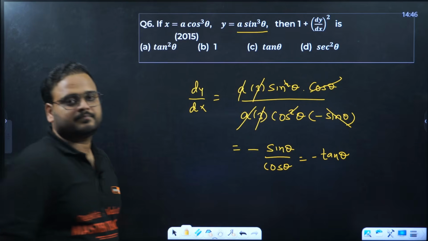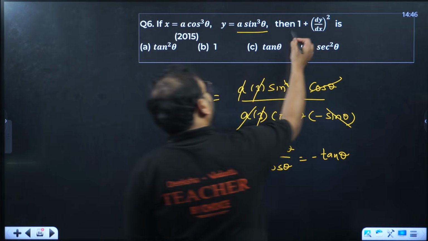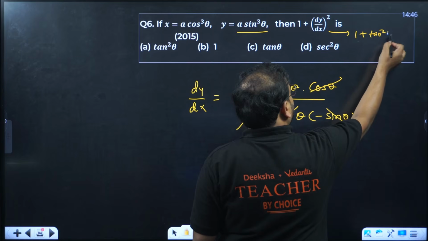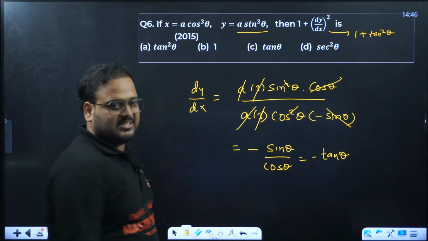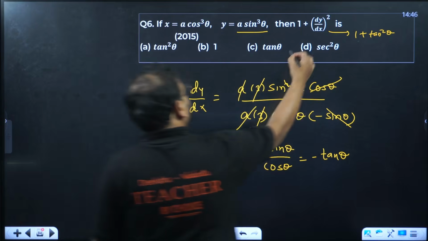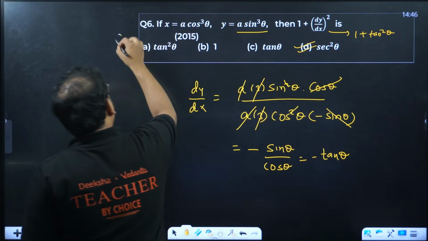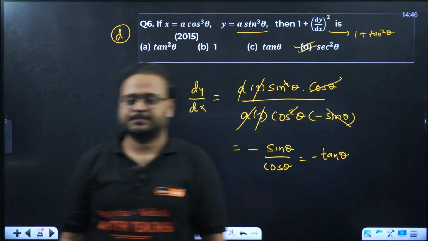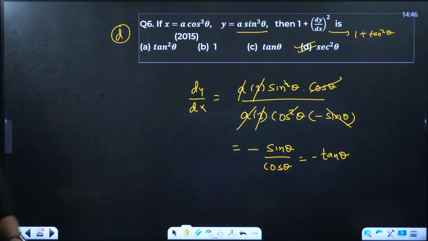tan theta. They're saying find 1 plus this. It means 1 plus tan square. This is minus, but square it up, it becomes positive only. And that is the identity 1 plus tan square equals secant square. Option D. Please check. Option D.